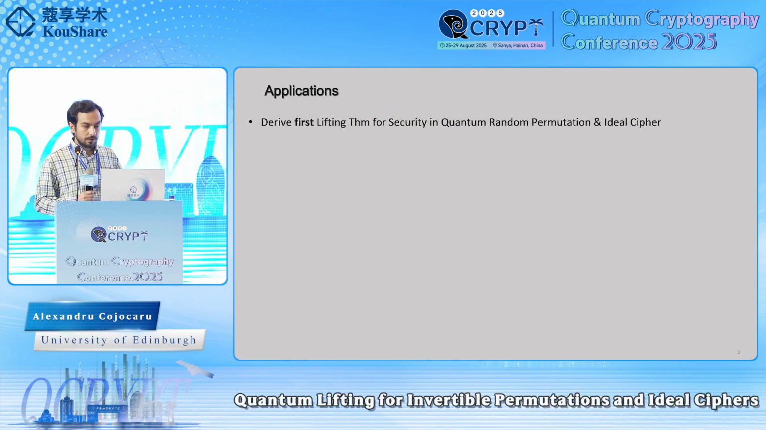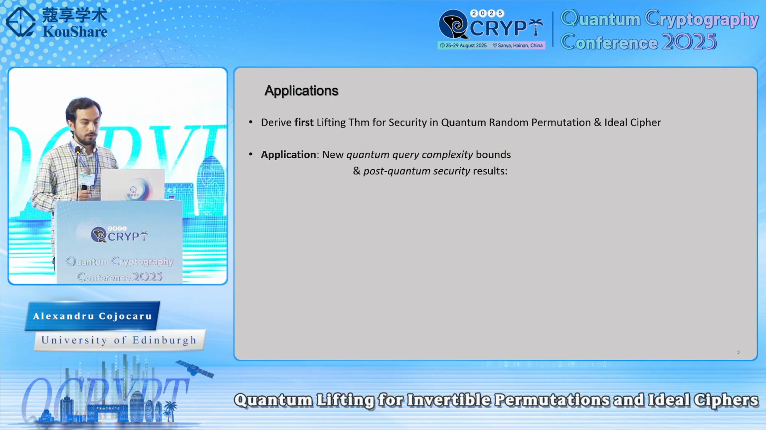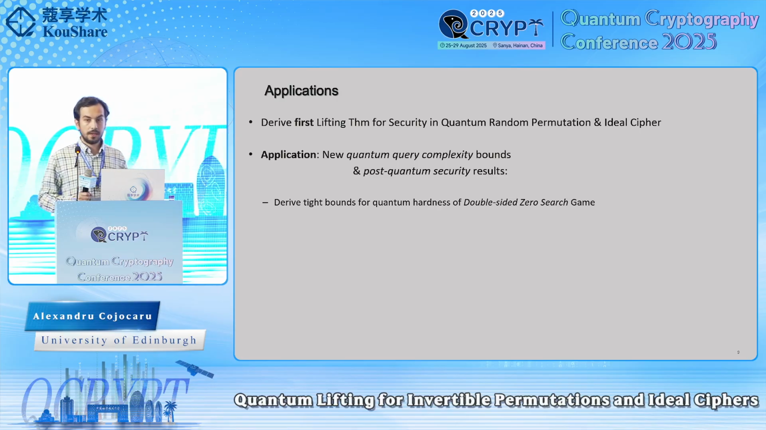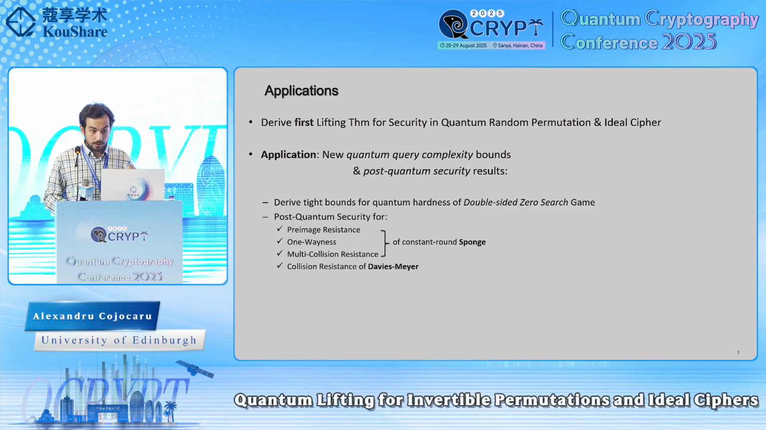So now I want to mention some applications of these lifting theorems. On one hand, we can use it to derive some new quantum query complexity bounds, but of course we can also use it to derive some post-quantum security results. We can use it to show tight bounds for the quantum hardness of the double-sided zero search game that I'm going to define in a second. But we can also use it to show post-quantum security for properties such as preimage resistance, one-wayness, or collision resistance for constant-round sponge, but also for the collision resistance of Davies-Meyer.